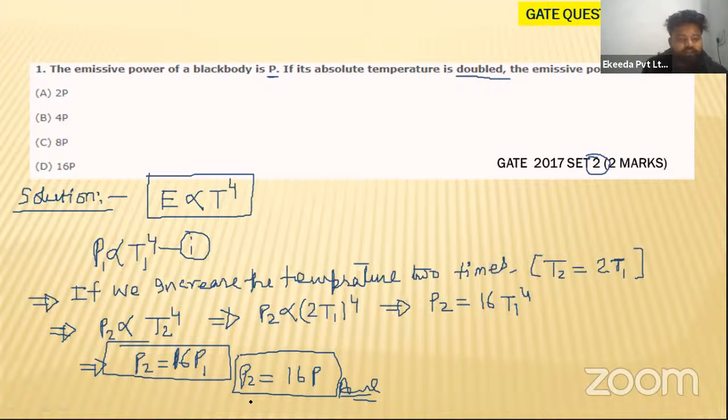So let us see the next question. Let us go to the next question, beta. If anyone has any doubt, you can tell me in the comment box itself. So let us see.